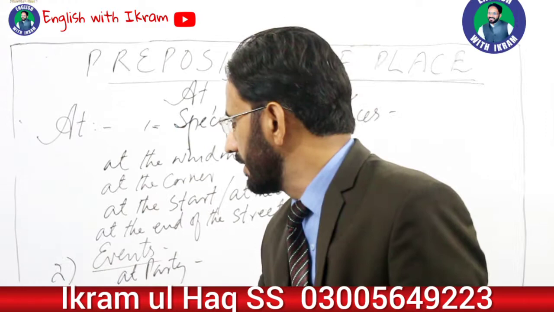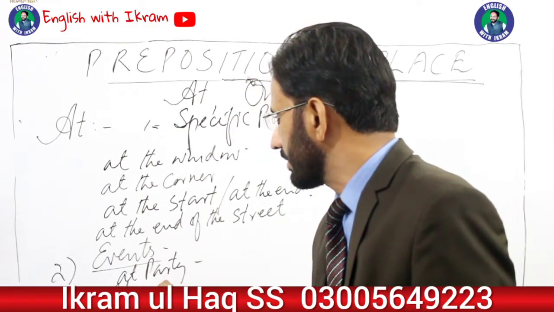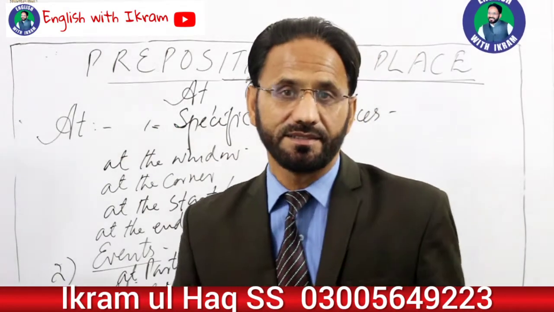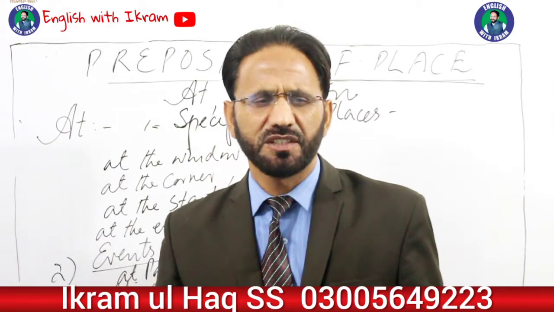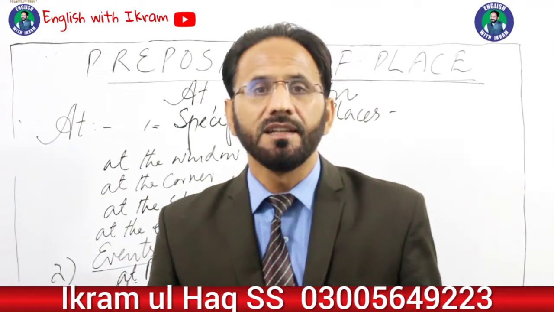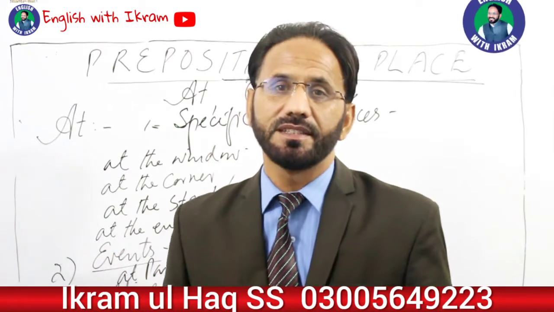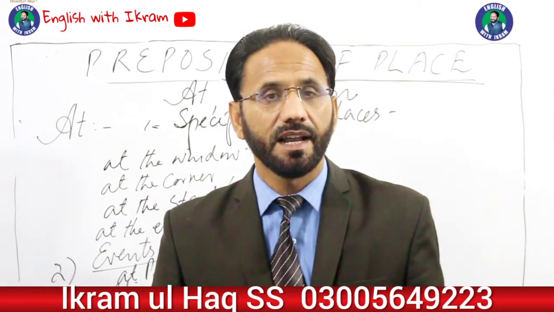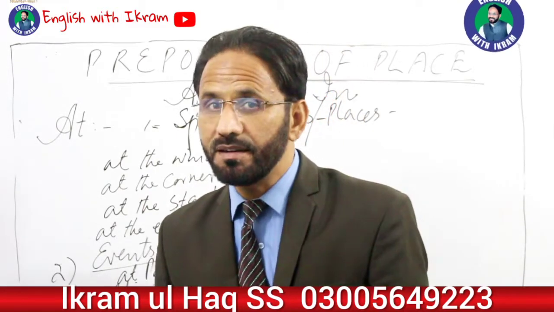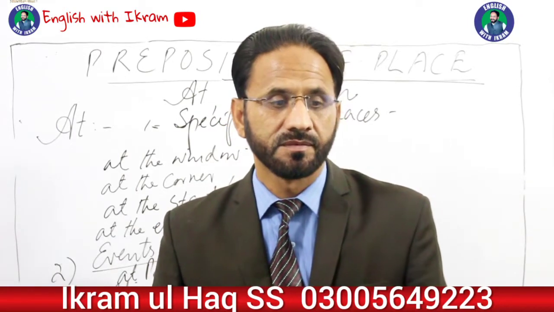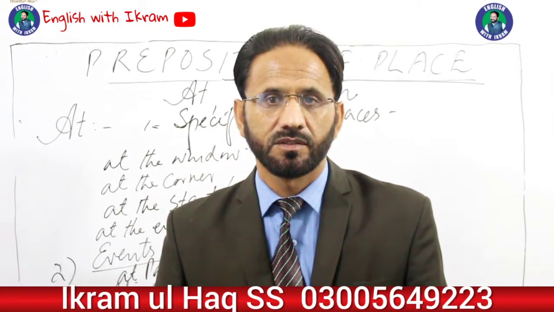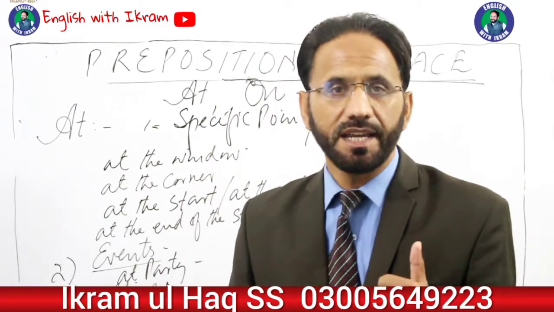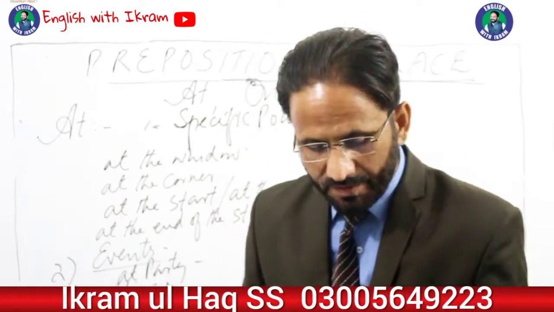Okay. Then the third use of preposition of place is buildings where these events take place. These are the events, musical shows, meetings, conferences, and the buildings where these events take place, we also use preposition at with those buildings. For example, at the library. The meeting is at the library, at the conference hall, at the police station. So for such sort of buildings, we also use preposition at.